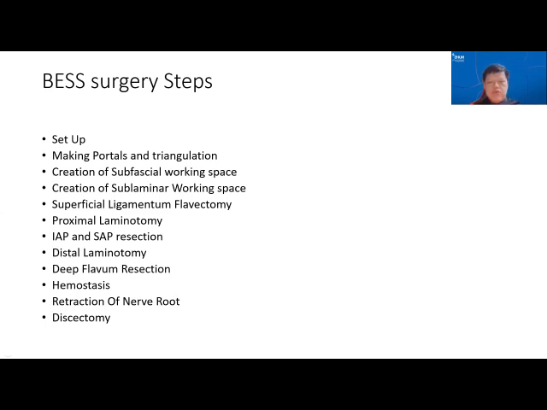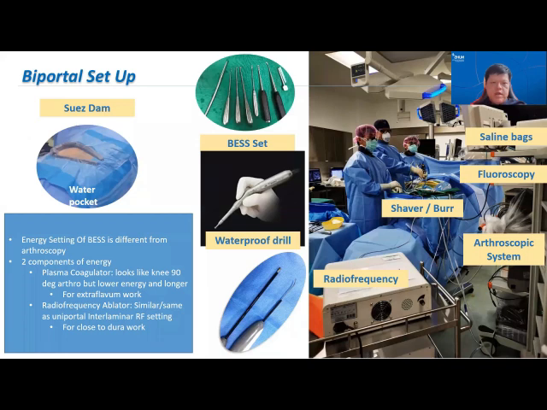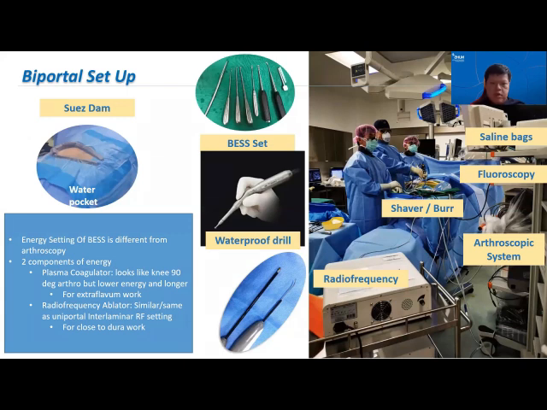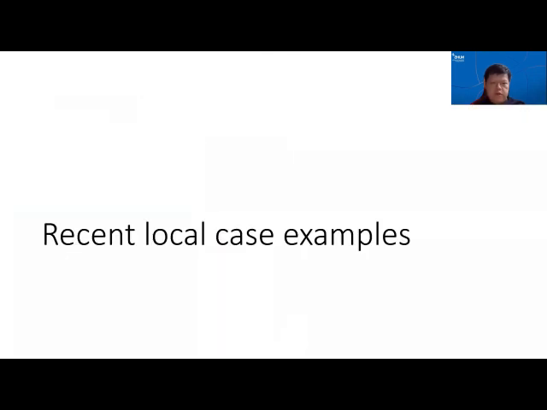These are very similar to microscopic surgery, and my setup is very similar to my mentor's: left hand non-dominant holding the scope, and dominant hand holding the RF, drill or arthro. For working instruments, we have the best set available in Singapore. We use a waterproof NSK drill as well as a Delphi system, and we can have a SWES dam for water output. So generally, this is what we have in terms of the systems.